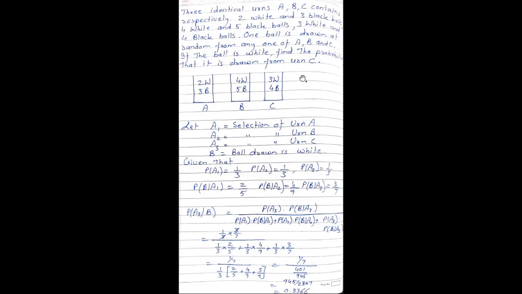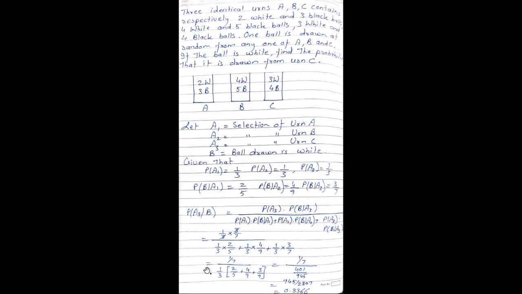And according to the problem statement, we have to find probability of A3 given B, which can be written as probability of A3 into probability B given A3 divided by probability of A1 into probability B given A1 plus probability A2 into probability B given A2 plus probability of A3 into probability B given A3. Now replace all the values in the formula. We are getting the numerator as 1 by 3 into 3 by 7 divided by 1 by 3 into 2 by 5 plus 1 by 3 into 4 by 9 plus 1 by 3 into 3 by 7.